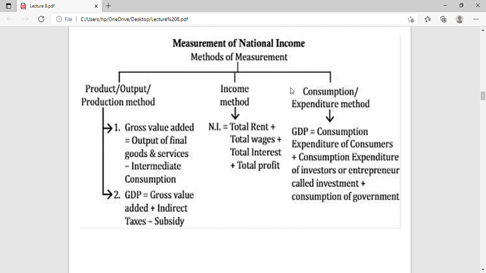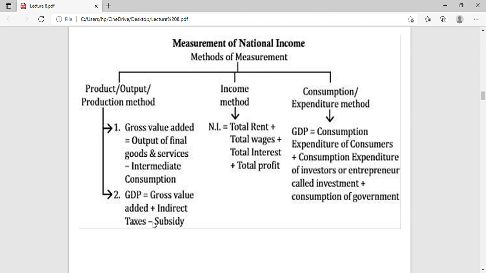In the output production method, gross value added is the output of final goods and services minus intermediate consumption. So GDP equals gross value added plus indirect taxes minus subsidies. We can say that indirect taxes minus subsidies are net indirect taxes.